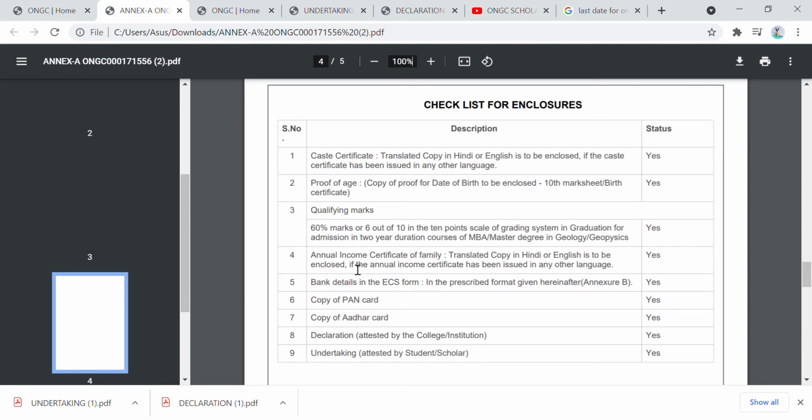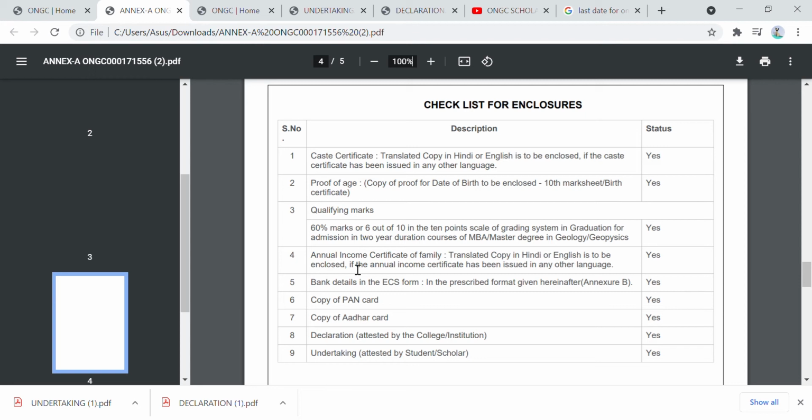Let's consider that you have already filled up your application form in digital form, and uploaded the soft copy. After that, you will have to send all these things in hard copy to ONGC Foundation.